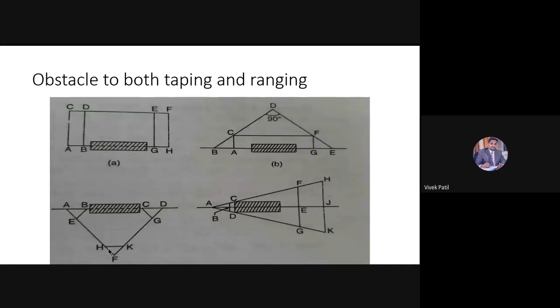Now, once this base is ready, from this FH, I will take the distance FH and with F as a center, I will put an arc over here. Then with H as a center, I will put another arc. Where these two arcs cut, that point will be my point K. What type of triangle will I be getting here? FHK, what type of triangle is this?